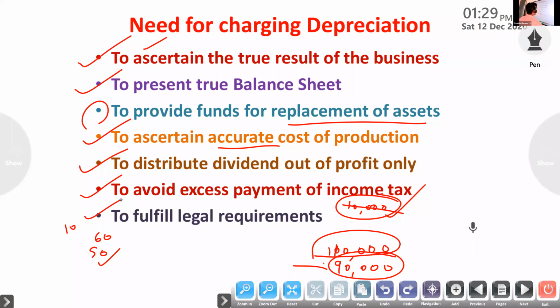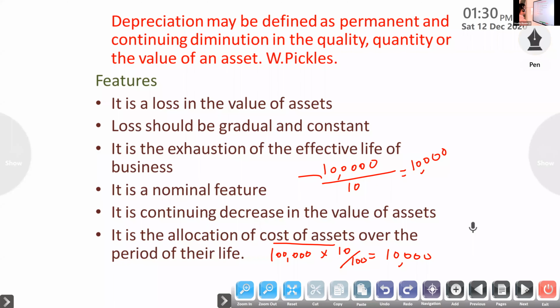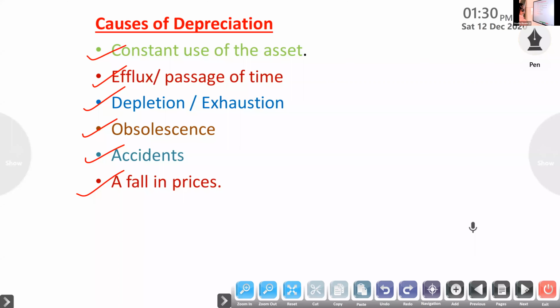So once again, what do you mean by depreciation? Decrease in the value, fall in the value of assets, fall in the utility of assets due to their constant use and expiry of time. Then the important causes of depreciation: constant use of the assets, passage of time, which lead to decrease in the value of the asset; depletion, exhaustion, obsolescence, accidents, fall in price.